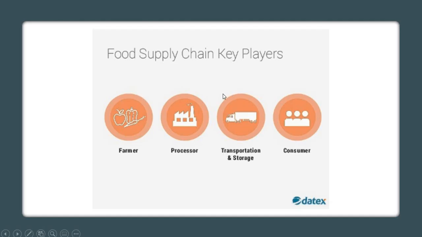The food supply chain key players are farmers, processors, transportation and storage, and consumers. Farmers harvest and keep their cereals, pulses, everything. When we come to the chain stage one, that is farmers, the food origin is a majority of food products and ingredients derived from agriculture. We know that this type of environment is much less controlled and is a potential source of food safety concern.